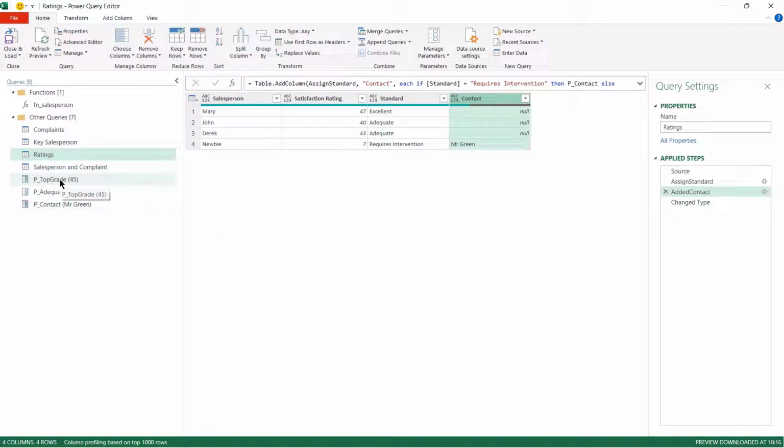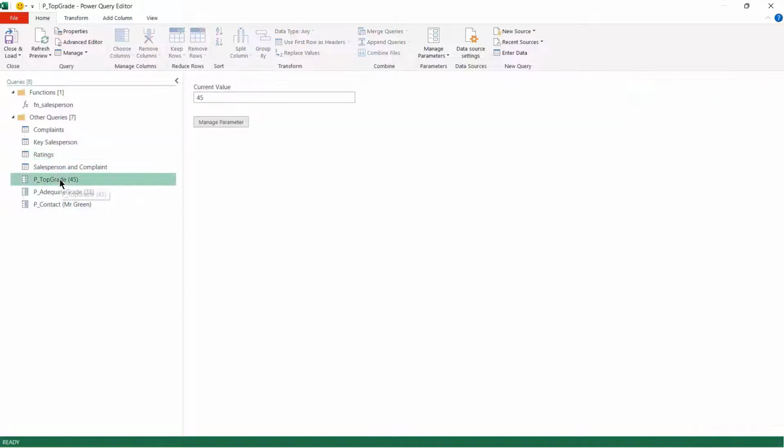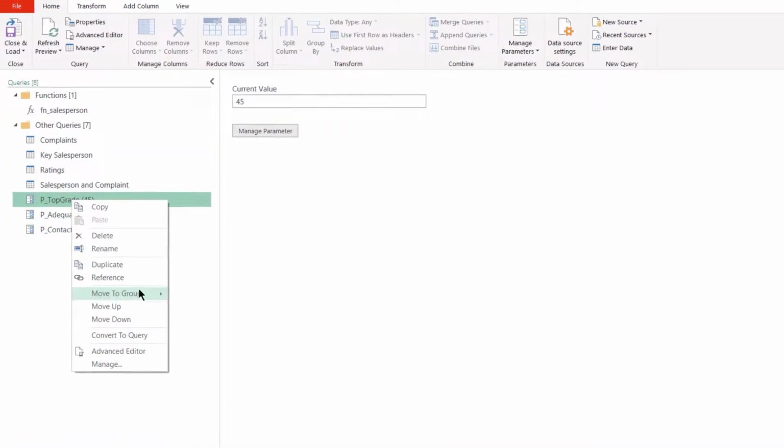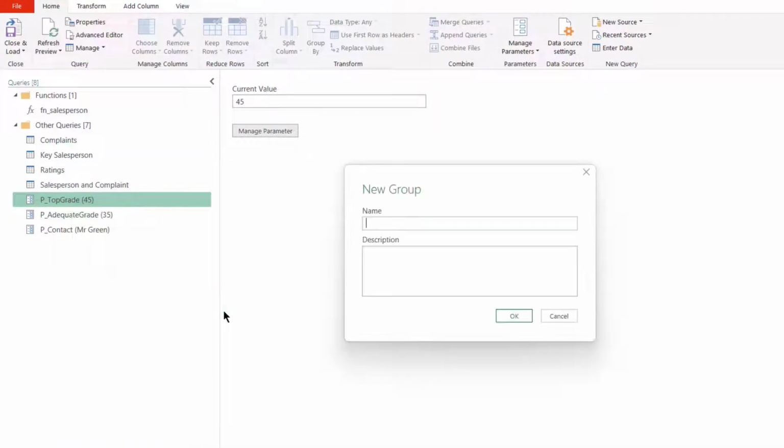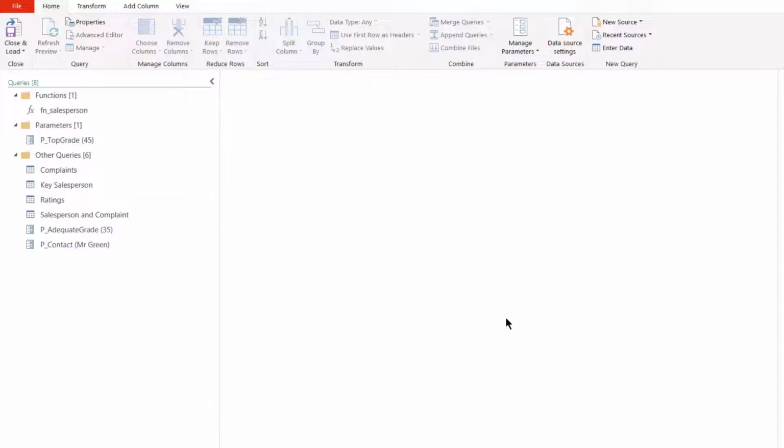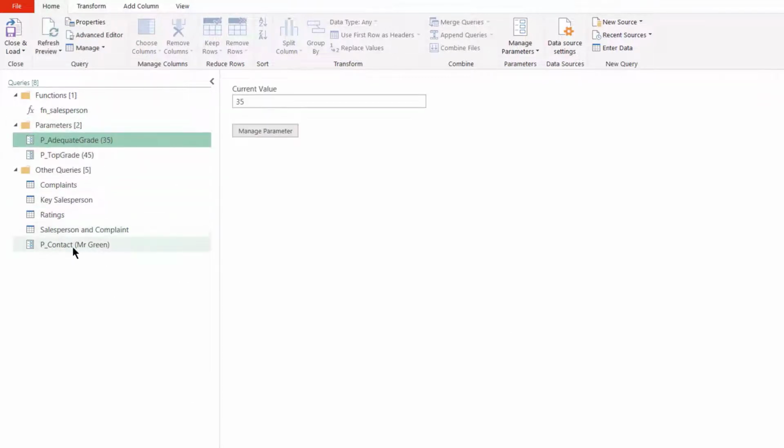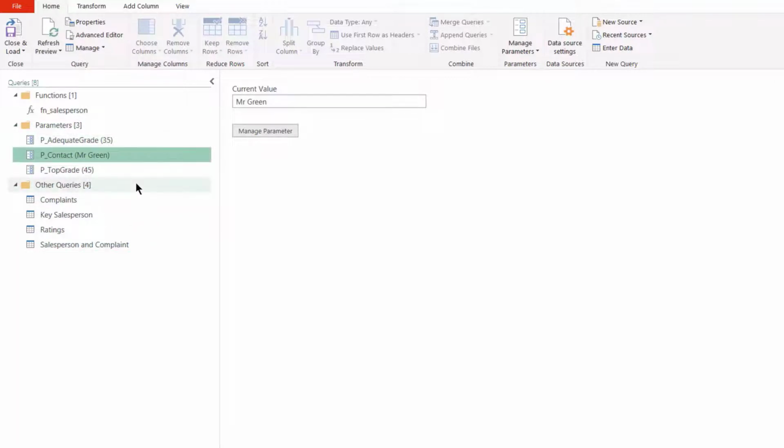And of course, since we have parameters, what we should do here is we should create a group for them. And then we can move our other parameters into the group. Just make sure, yes, they're in alphabetical order. So that's how we use parameters to avoid hard coding.